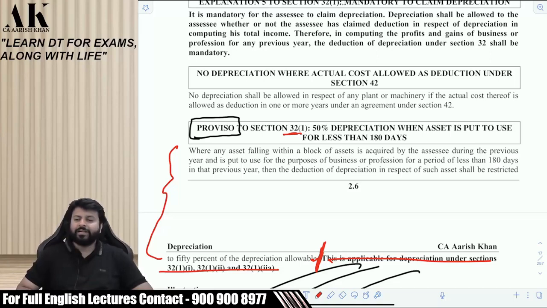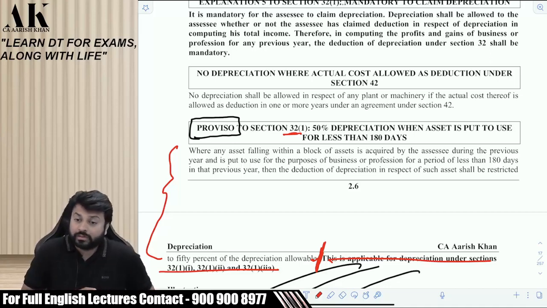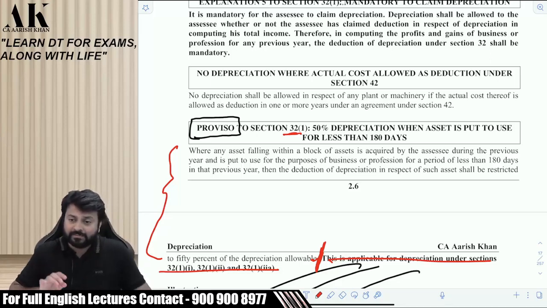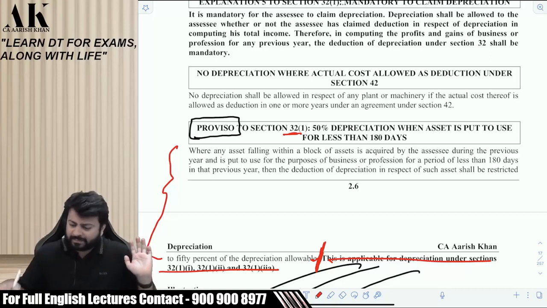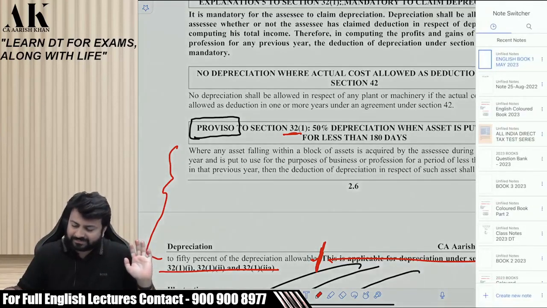If it is exactly 180 days, then it is full depreciation, right? Now my job is to put you in some kind of trap. Now it is your duty that you do not fall into the trap. I am very sure that you will fall in the trap. Shall I start?